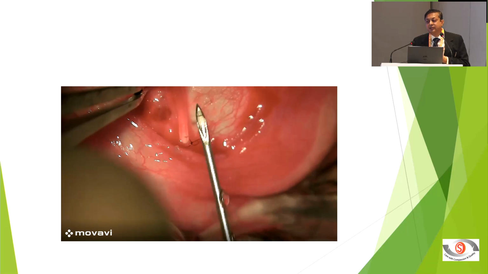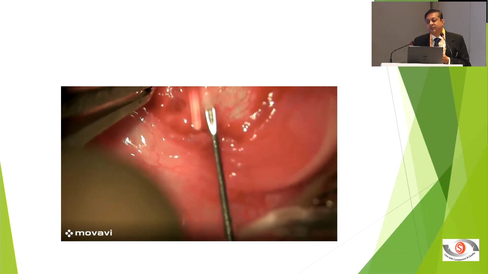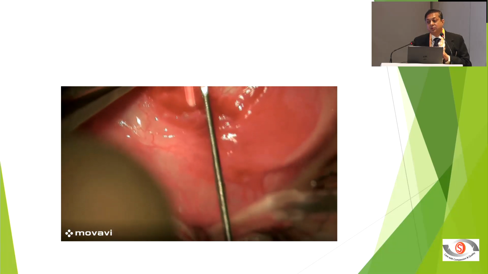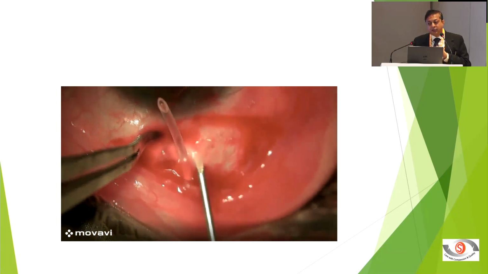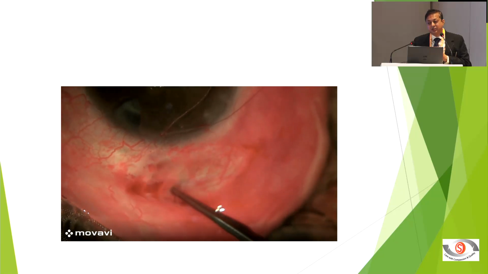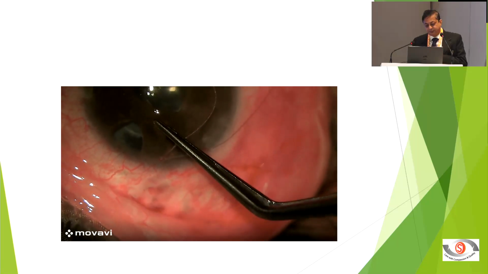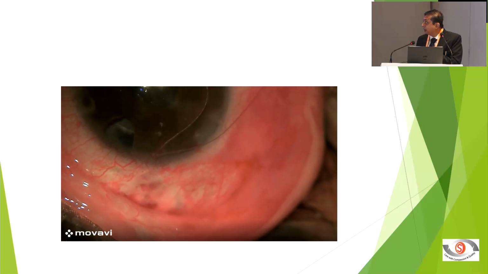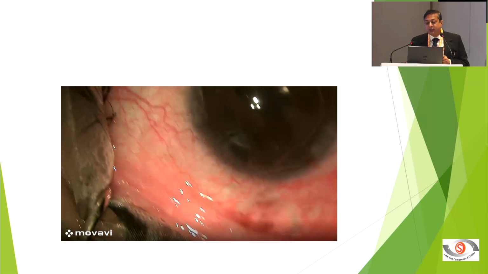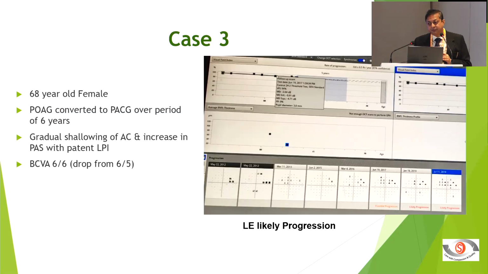In most of my cases now I make a scleral tunnel, so you don't have to use sclera. 4 millimeters from the limbus, and here I went a little deep, so I can go behind the iris. And you can see, I have constricted the pupil, even if you don't constrict it is fine. And you can see that the tube is here behind the iris. So in the long term, the cornea remains much safer.